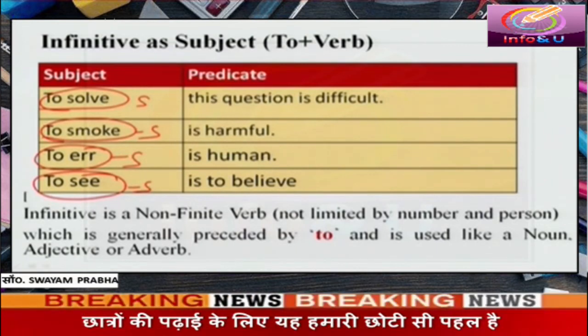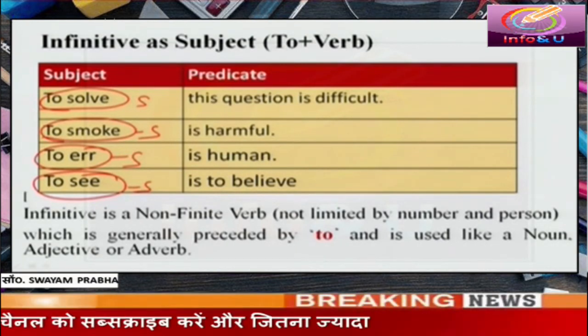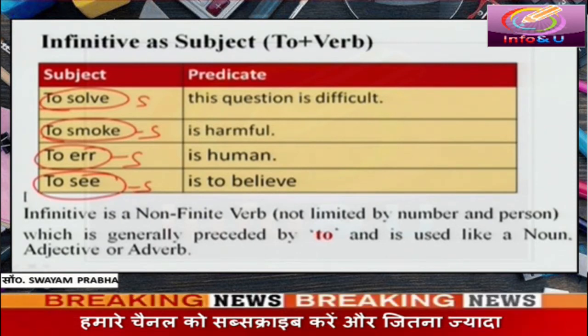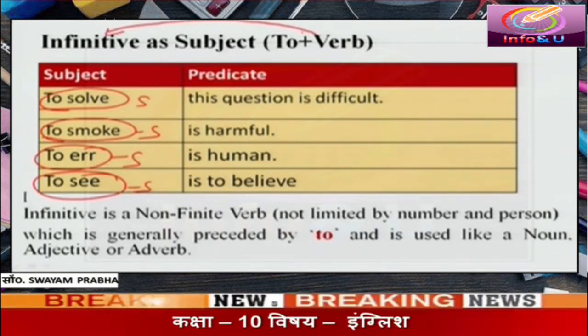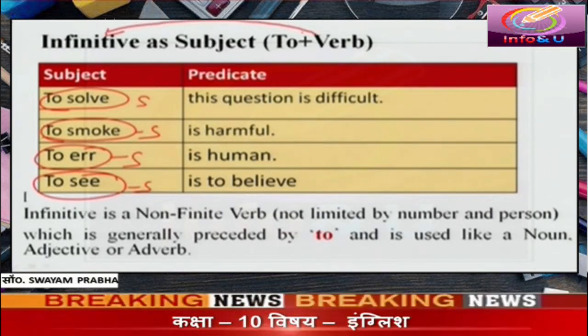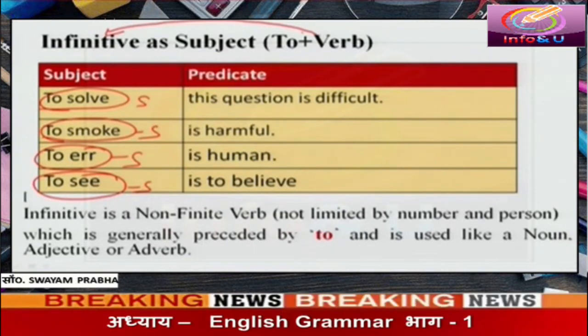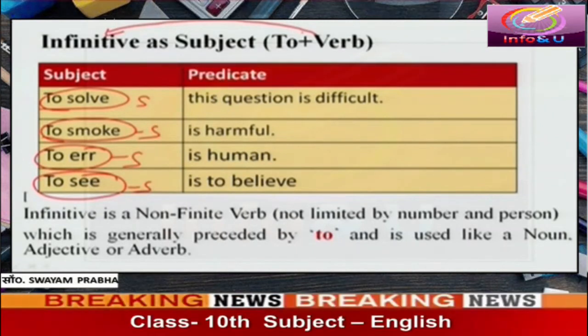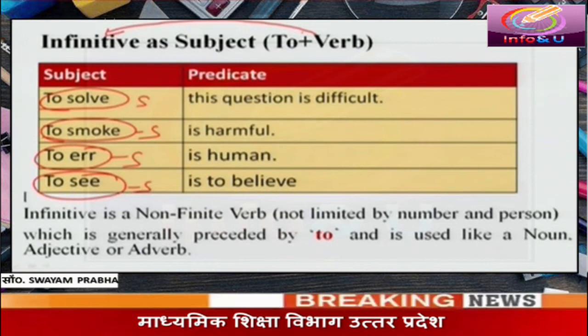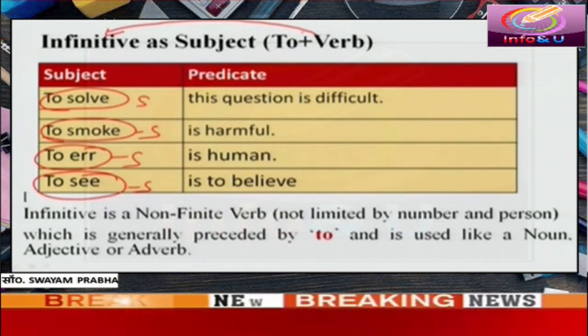These subjects are in the form of infinitive. Infinitive means to plus verb. When we add to before the first form of the verb, it becomes infinitive, and it may be used as subject of a sentence.